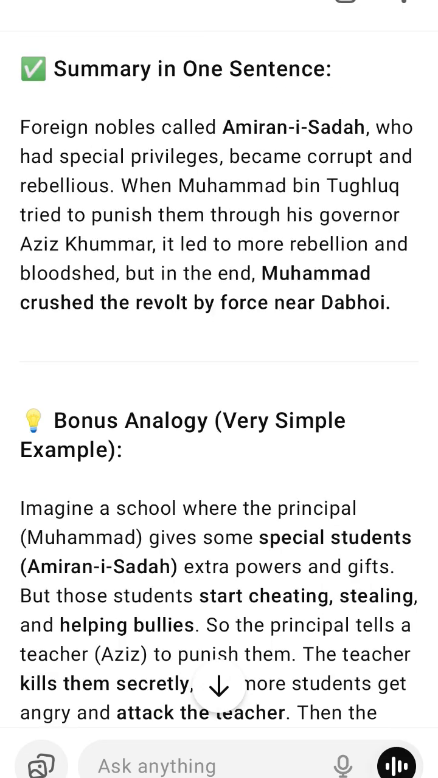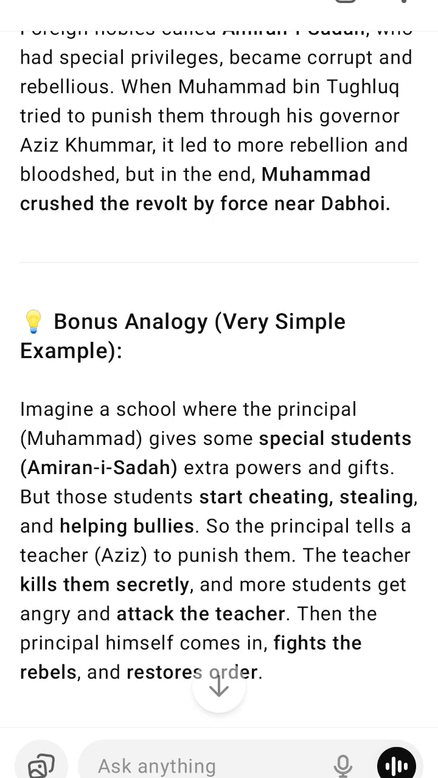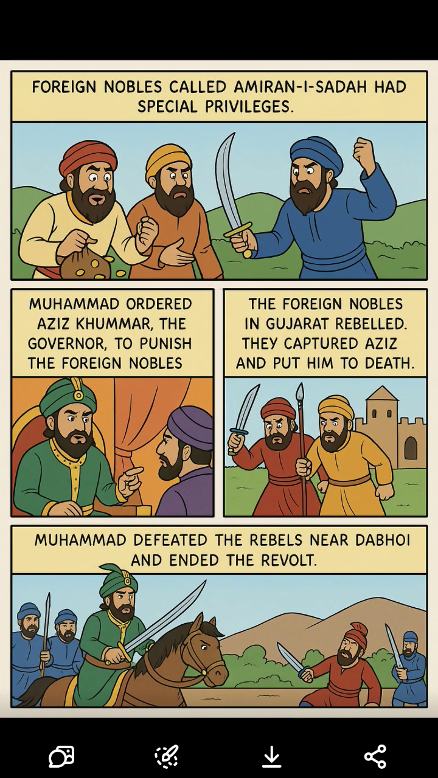Final outcome: Mohammad bin Tughlaq himself marched to Gujarat to control the rebellion. He fought a battle near Dabhoi, a place in Gujarat. He won the battle and defeated the rebels. This finally ended the problem with the foreign nobles, Amiran-e-Sada.